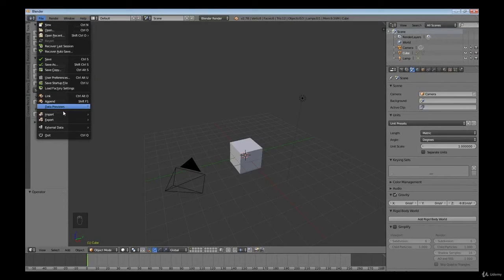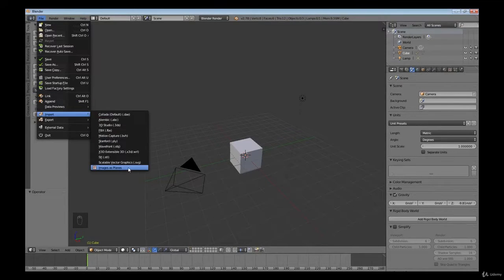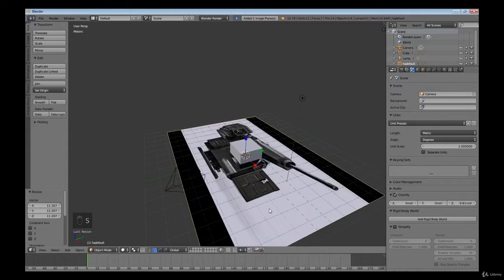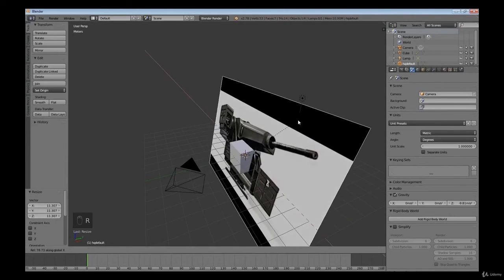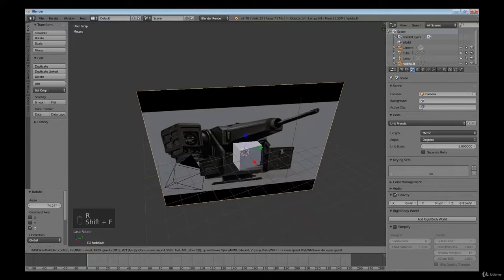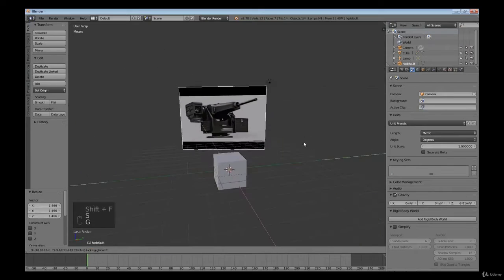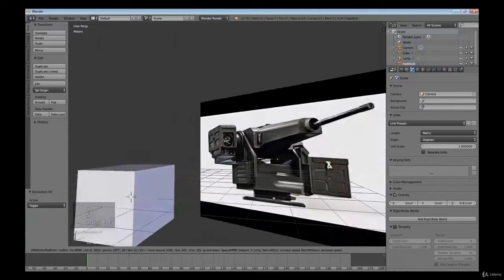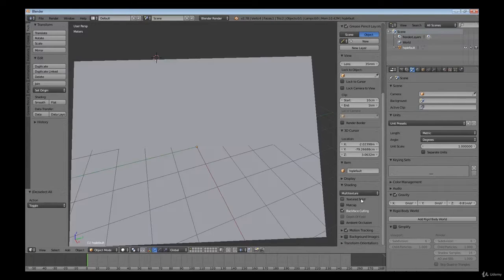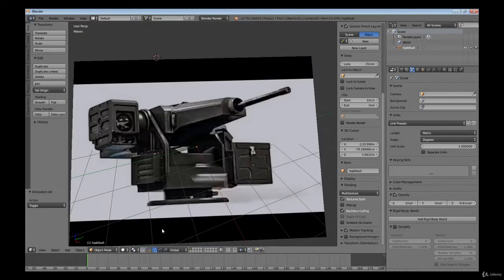Add the image of our turret directly to the scene. Do not forget to turn on the display of textures in the settings panel or in the shading tab.